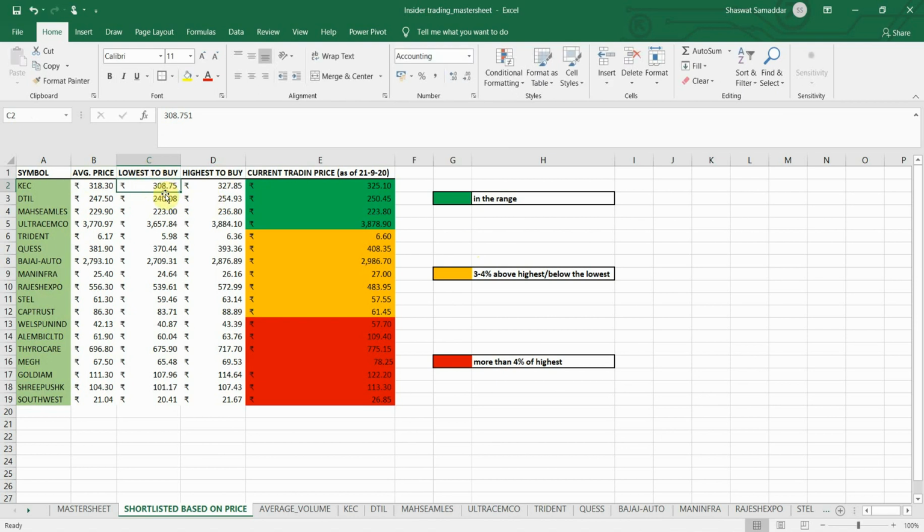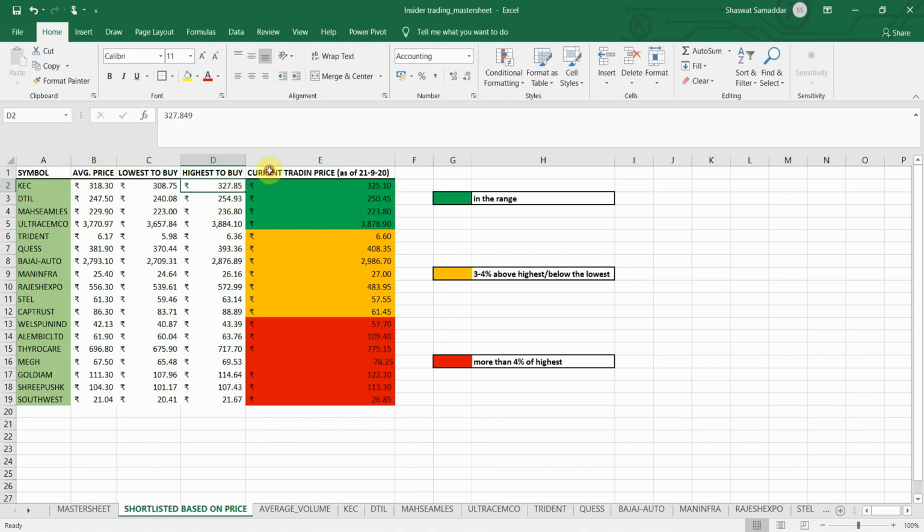I calculated 3% of 318.30 and subtracted it to reach the lowest price at which we should buy, and I added that 3% to the average price to reach the highest price at which we should aim to buy.